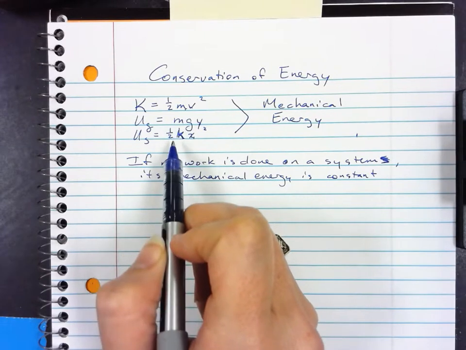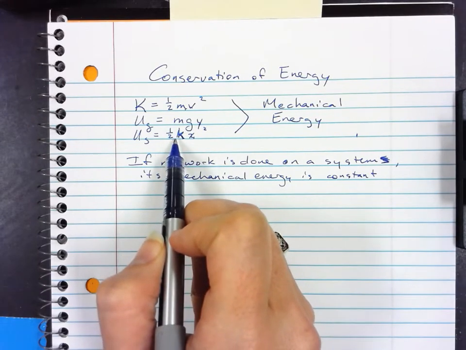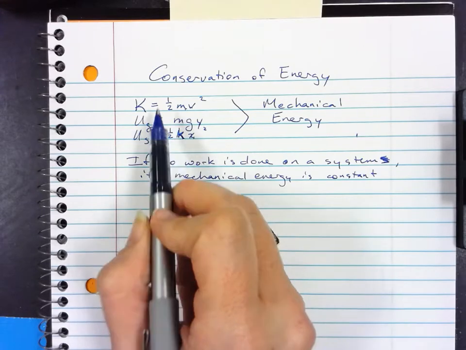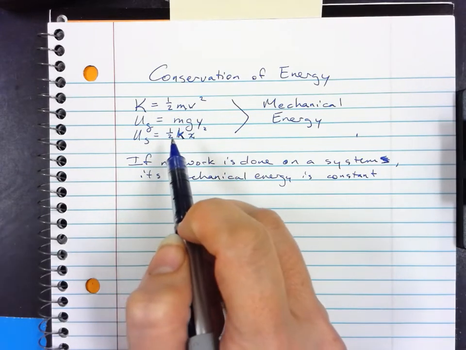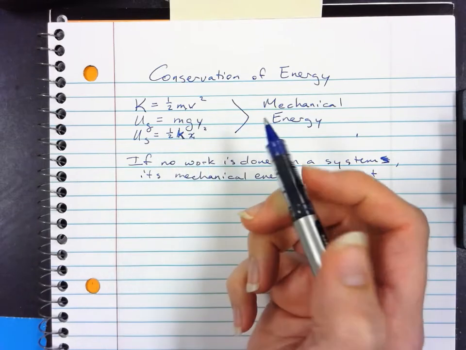So we could start with kinetic and change into gravitational potential. It could start with spring potential and change into gravitational potential. It could start with any of these. It could start with all three of these in a rather contrived problem and change into just one.